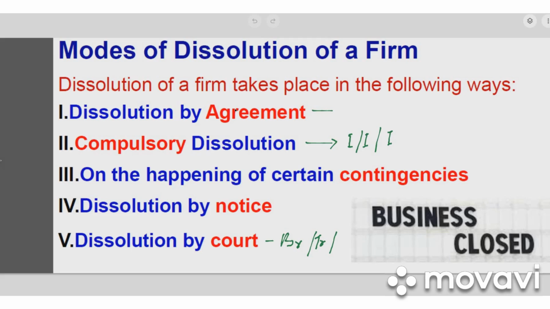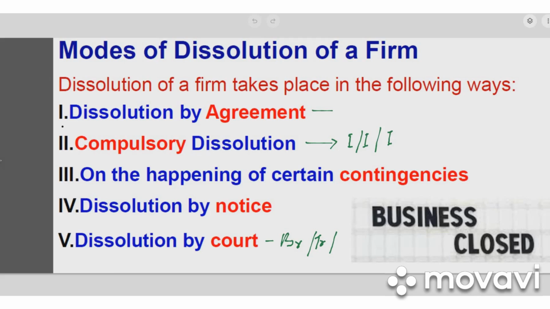Now let us see how this dissolution of partnership firm takes place. There are different methods or modes of dissolution of a firm: how a partnership firm should be closed down and why it should be closed down. There are many reasons. I have given here some five reasons one by one.